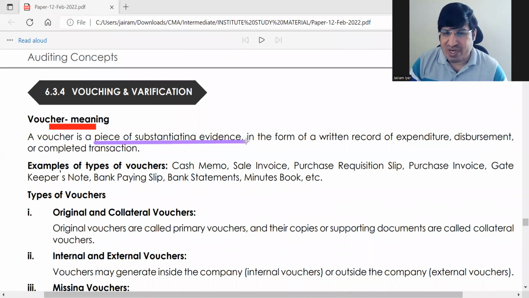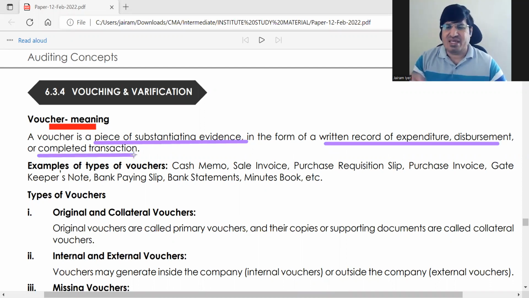It is a documentary evidence, in the form of a written record of expenditure, disbursement, or completed transaction for anything. It can be not just for payment, for receipt also. You will get a voucher. Banks have counterfoils and all that. Any of these things will be a voucher, which will evidence that the other party is evidencing that you have made this payment, or you are evidencing to the other party that he has made this payment too. Both are vouchers.